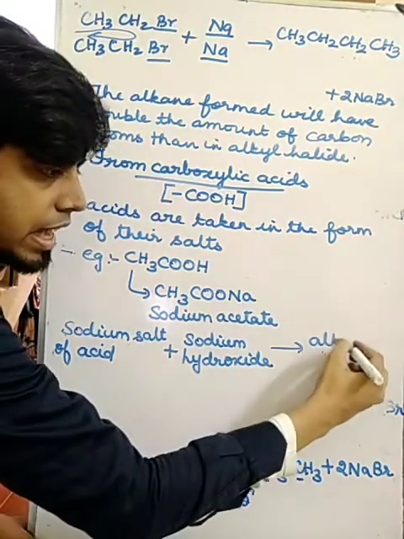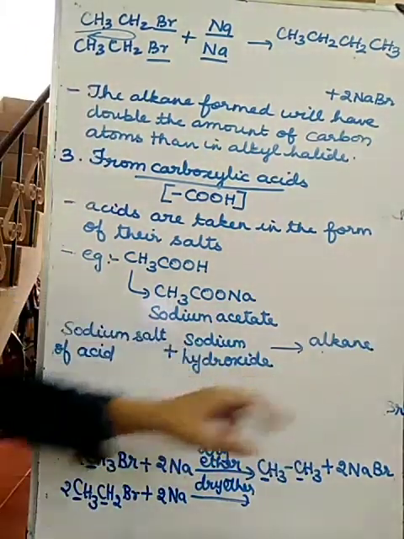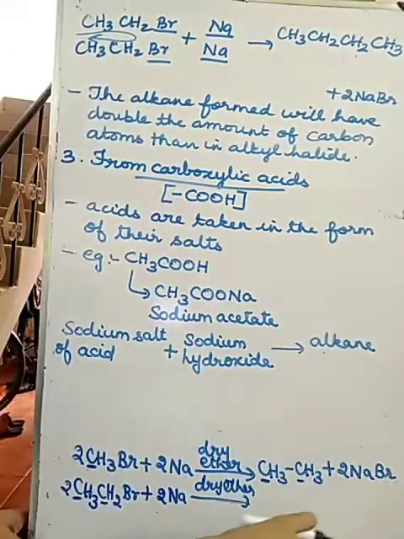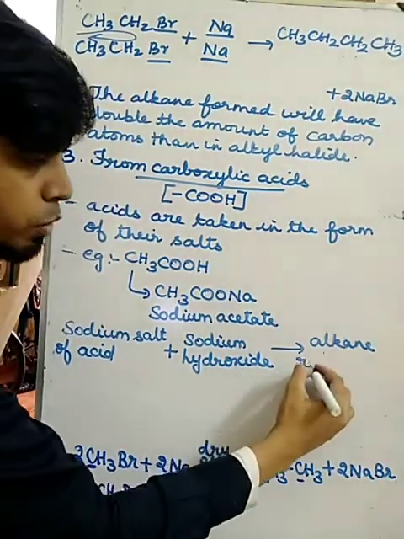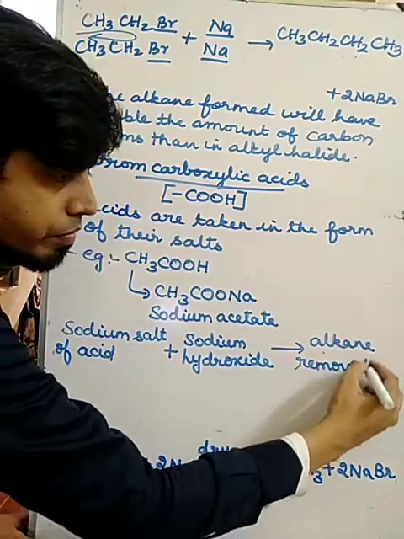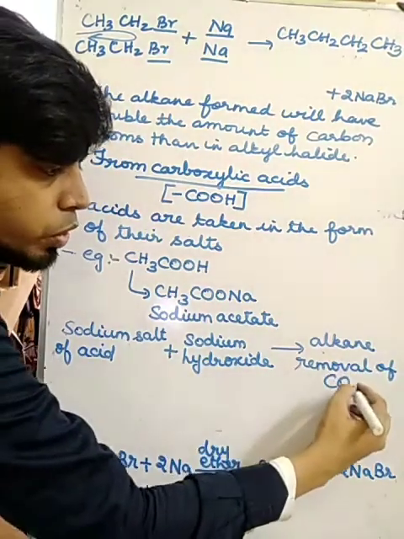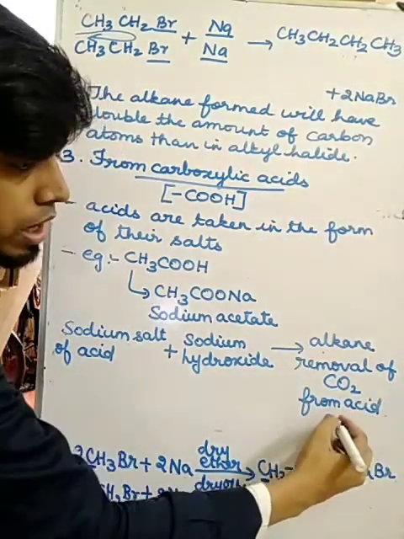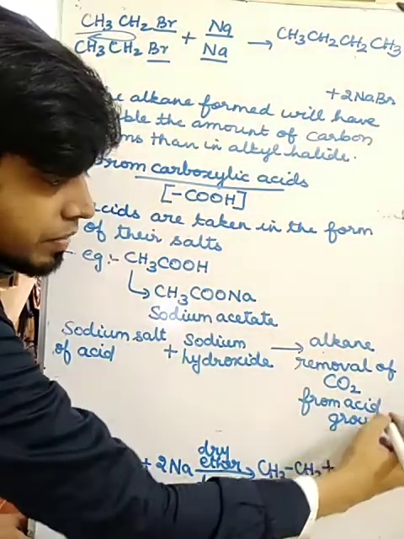I will get an alkane. How will I get the alkane? This alkane is formed by the removal of CO2 from the acid group.